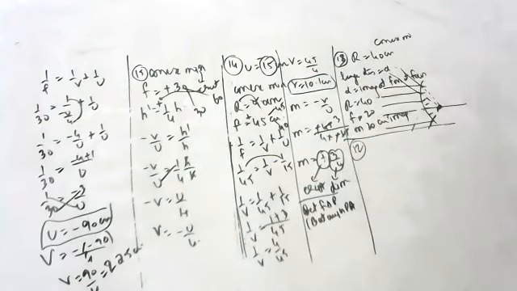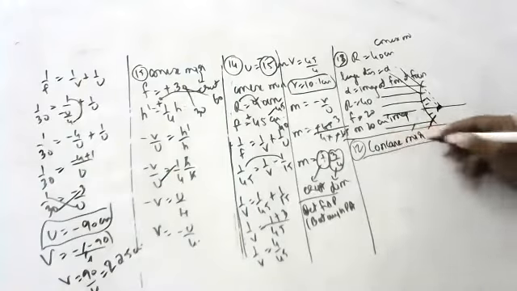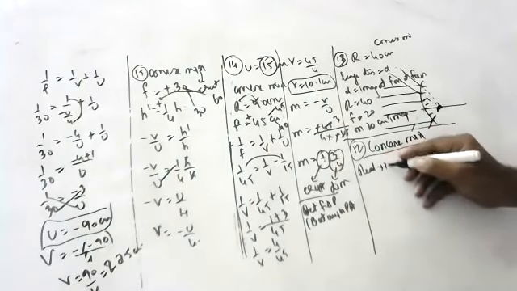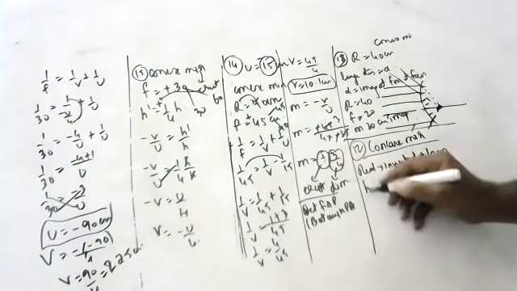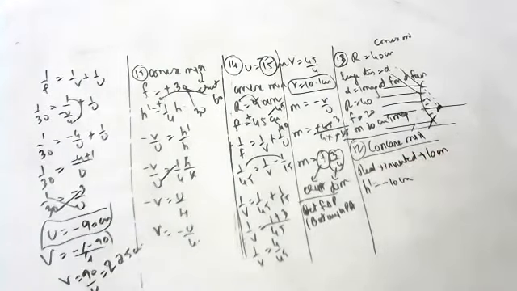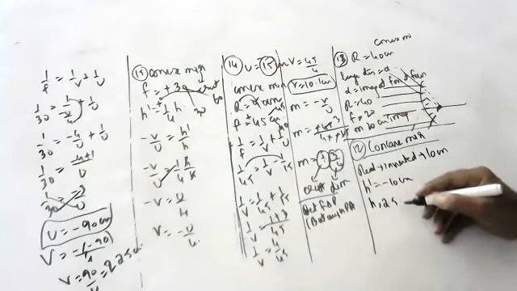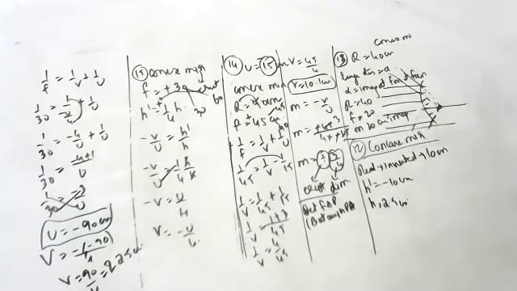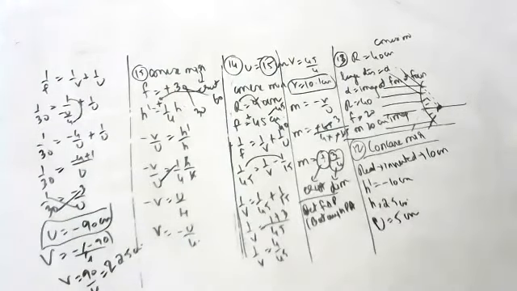Next, a concave mirror produces a real image. Concave mirror, he said to children, and he is only saying it is real. Real images are inverted. The image is 10 centimeters tall, which means you should take minus 10 because it is inverted. Of an object 2.5 centimeters tall, placed at 5 centimeters. Find the position of the image.